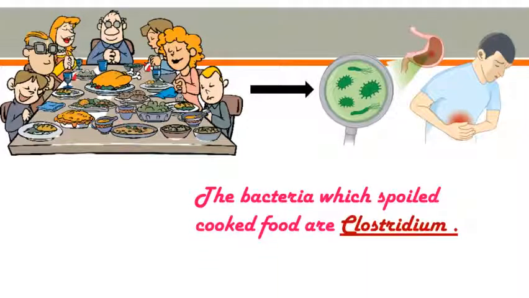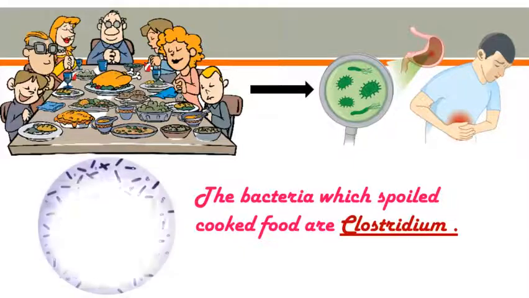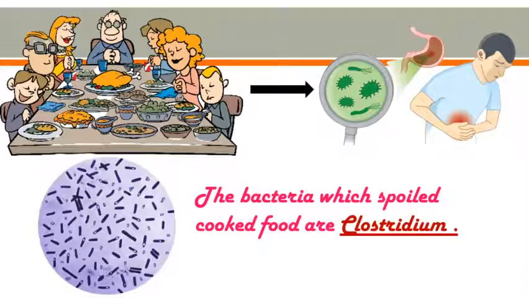The bacteria which spoil cooked food are called Clostridium, and due to the presence of Clostridium bacteria in the food item, the food gets spoiled and food poisoning happens to persons. Like you can observe on the screen, the boy has a stomach ache. This is one type of food poisoning, and it is caused by the bacteria Clostridium.